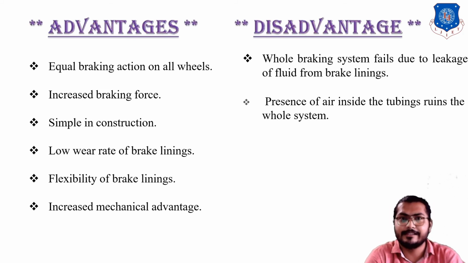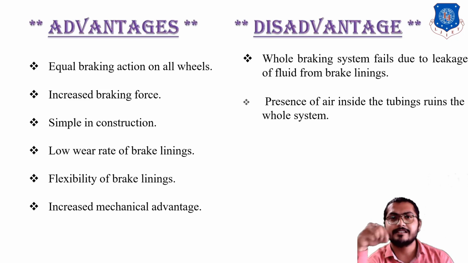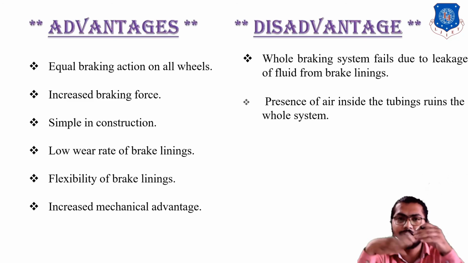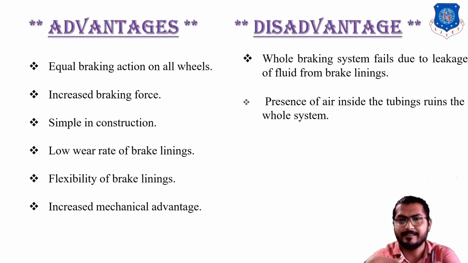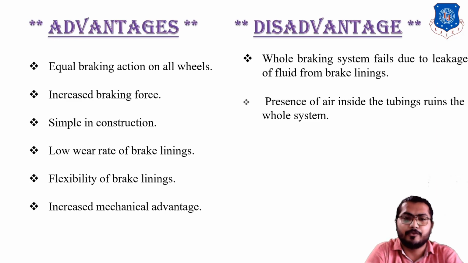What about the disadvantages? The disadvantage is that the whole braking system fails due to leakage of fluid from the brake lining. The next disadvantage is the presence of air inside the tubing running through the whole system. That means air bubbles or any particles inside the tubing, pipeline or cylinders reduce the braking effort or braking efficiency, because air is a compressible fluid, and the fluid we use in the hydraulic cylinder is an incompressible type of fluid. These are the advantages and disadvantages of the hydraulic system.